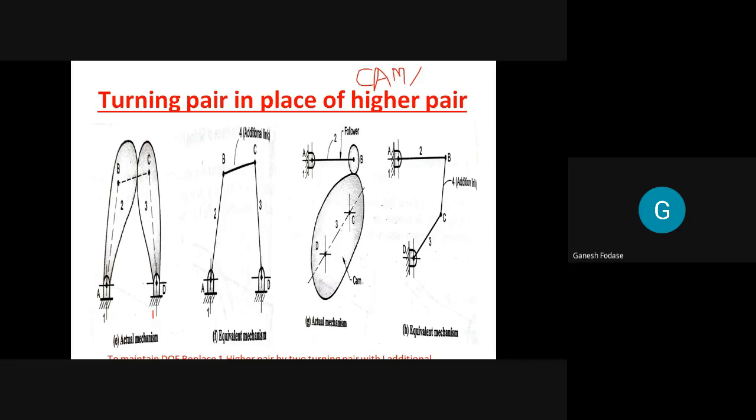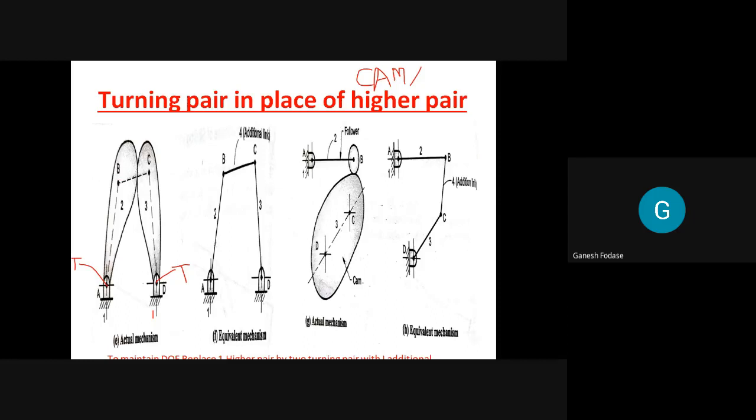Now this body B is one link, and C is another link. Instead of B and C, let's call them 2 and 3. So link number 1 is fixed, link number 2 is this body, and this one is the third link. Now tell me, which kind of pair is formed between link 1 and link 2? Turning pair, okay. Between 1 and 3, they're joined here. Turning pair. Now what about 2 and 3?